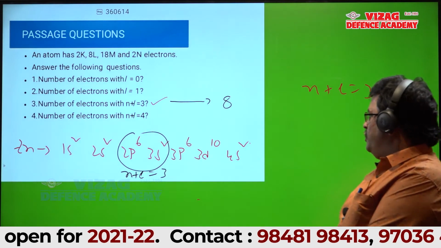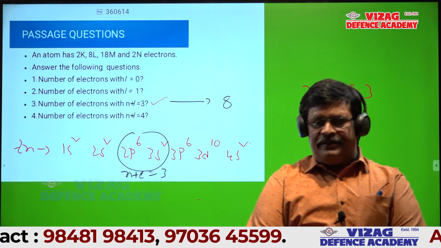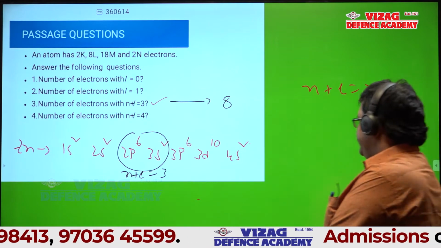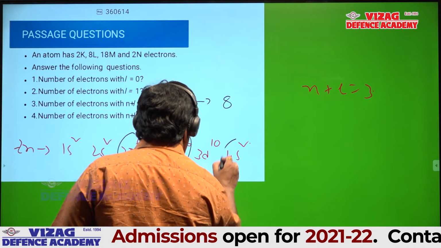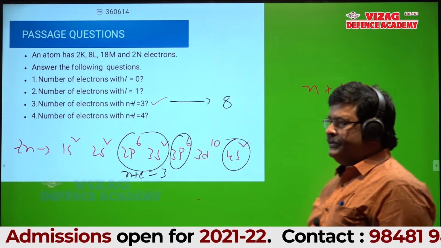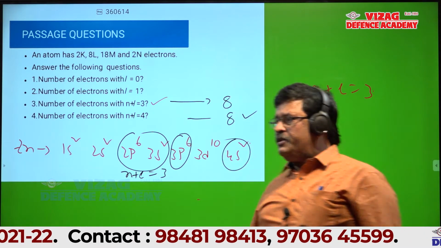Now coming to the fourth one. Number of electrons with n plus l equal to 4 I gave. This is 3p and 4s. The answer is 8. Any doubt in these 4 questions, students?